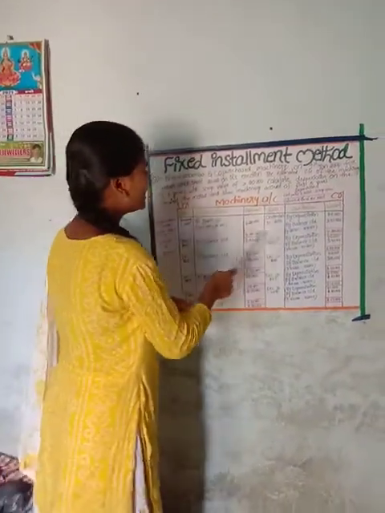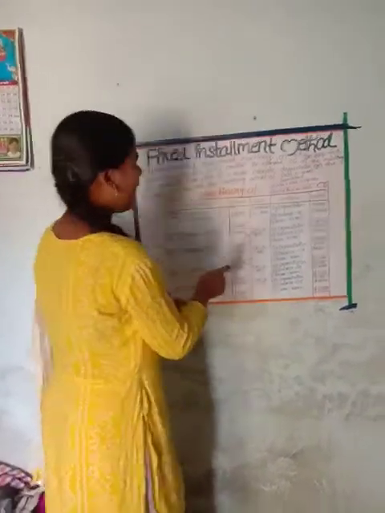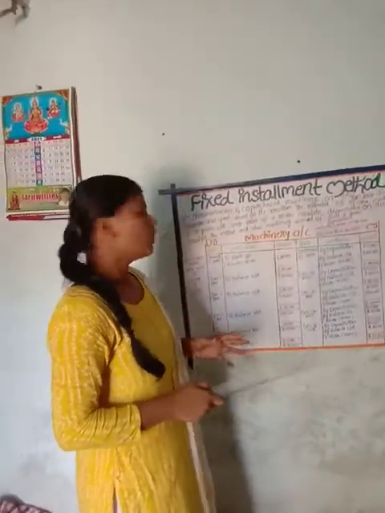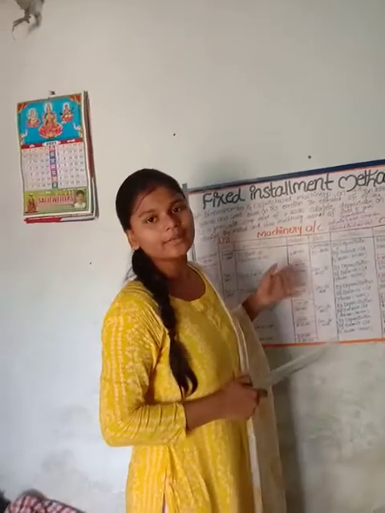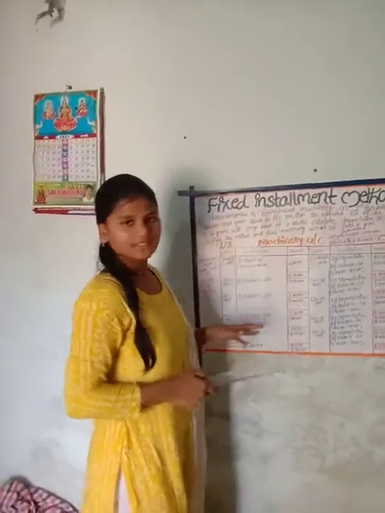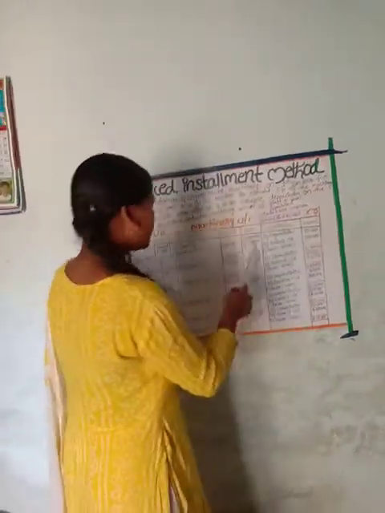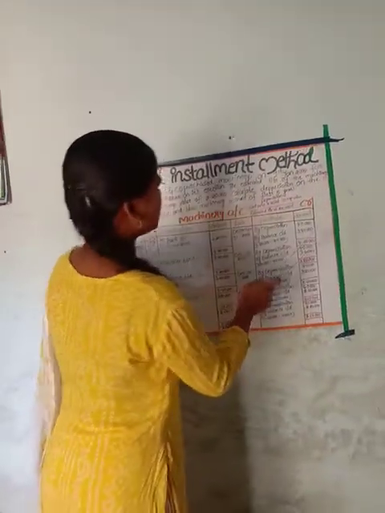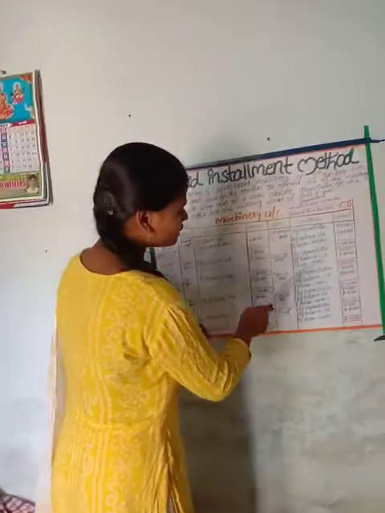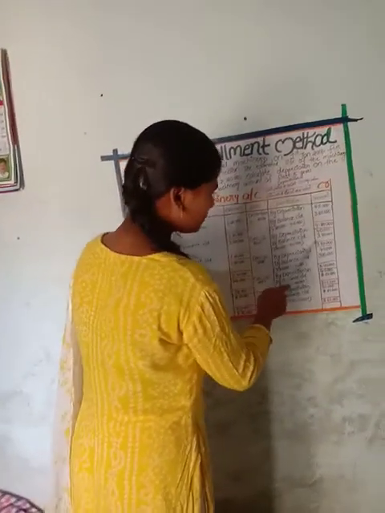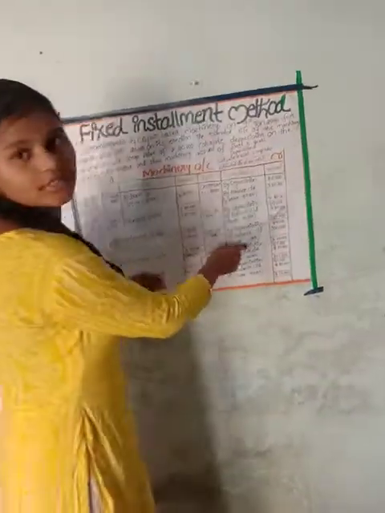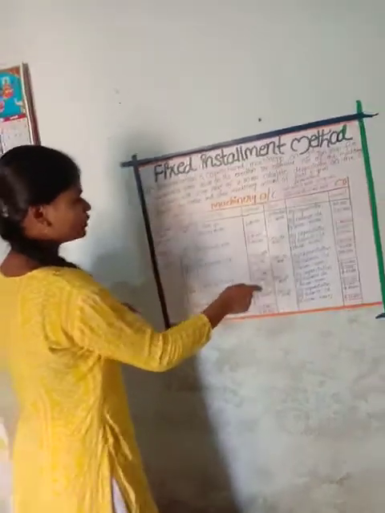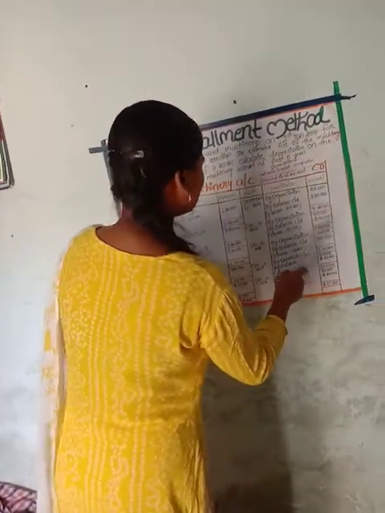How much? 3,80,000. It is consistent, there will be no change. That's why it is the fixed installment method. Depreciation is consistent. At the end of the year, December 31st, 2015, by depreciation 40,000, and 3,80,000 minus depreciation 40,000 equals 3,40,000. The highest amount we enter on both sides, 3,80,000 and 3,80,000.